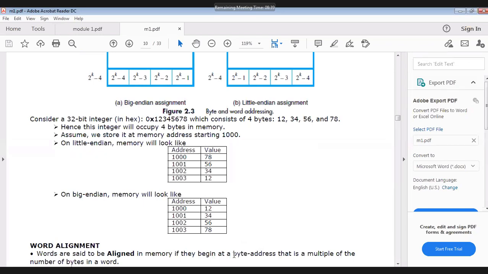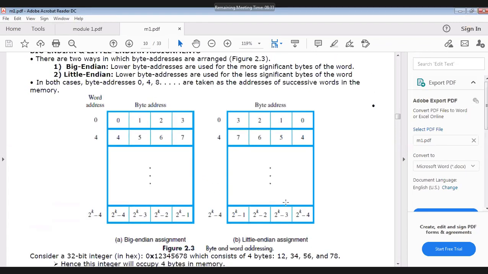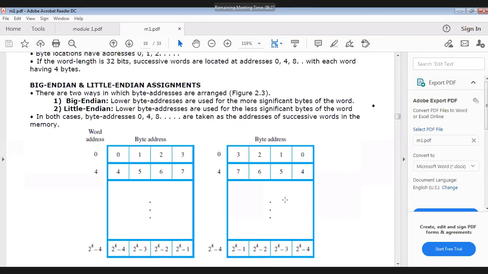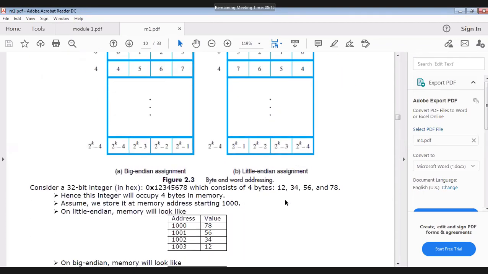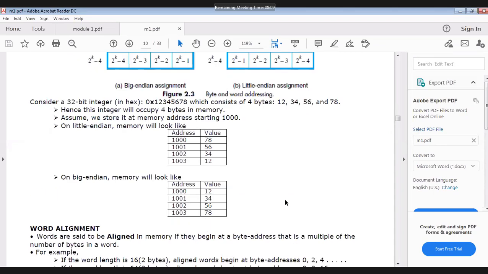Above, what does that tell me? Anyone? Big Endian stores the MSB first and then the LSB. Little Endian stores the LSB first, then the MSB. Yeah, correct. LSB first in Little Endian. The least significant byte is first and then it will proceed. Like that you remember: Little means L.